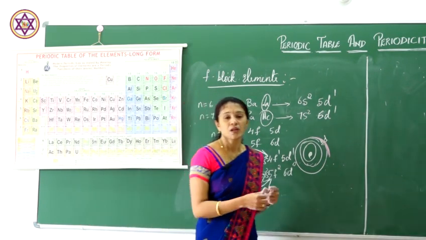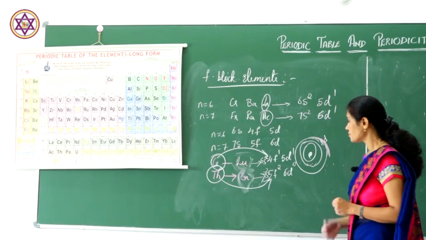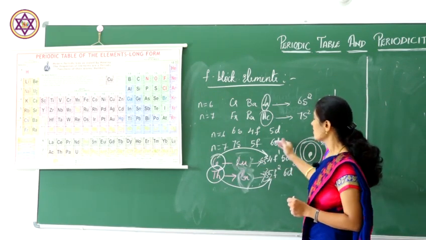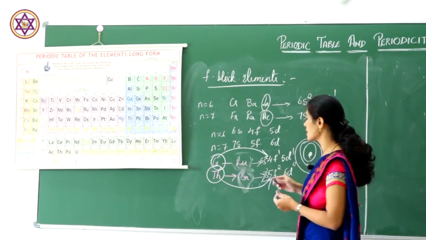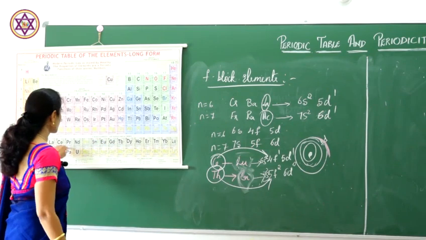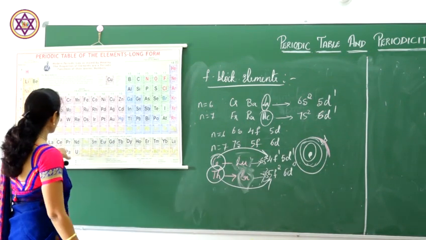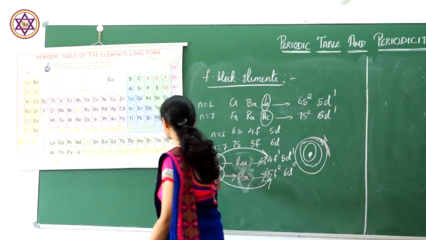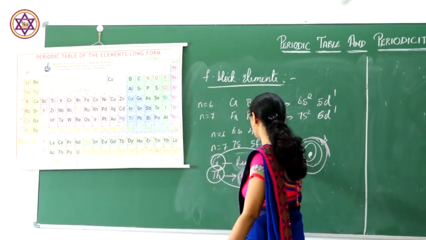You all can see that there is a general increase in the filling of F subshells after cerium. After cerium comes praseodymium, then neodymium. Like this, the filling of electrons takes place up to lutetium in F subshells.